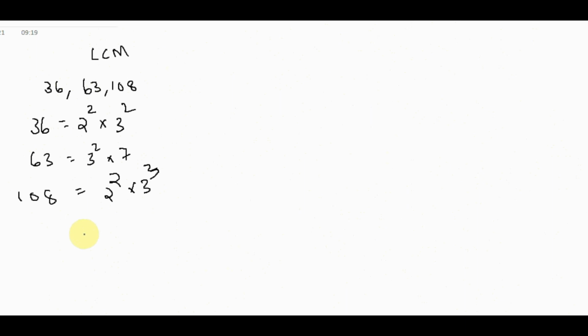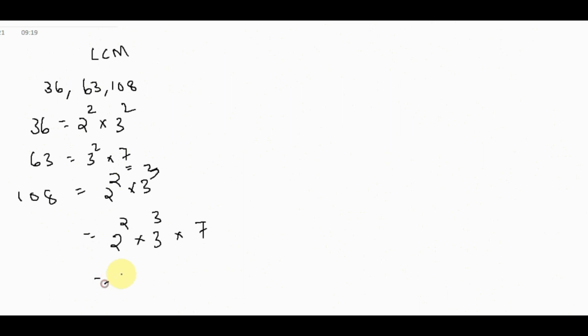So we write all the prime numbers with the highest power. Here 2 square is the highest power of 2. Next, for 3 the highest power is 3 cube, into, again what is remaining? Remaining is the 7, so we write the 7 here.